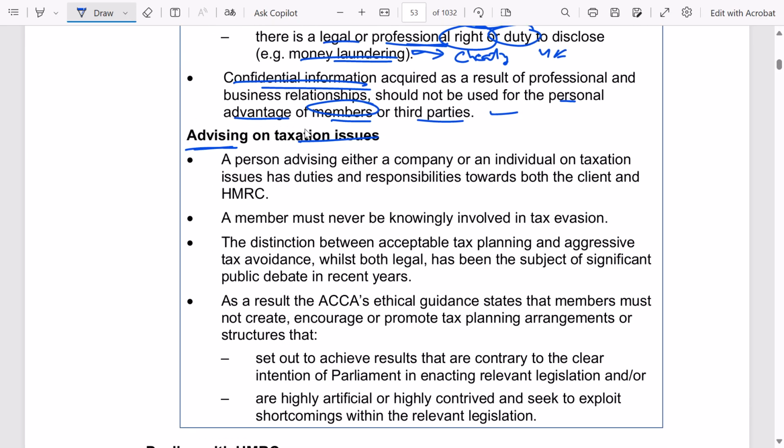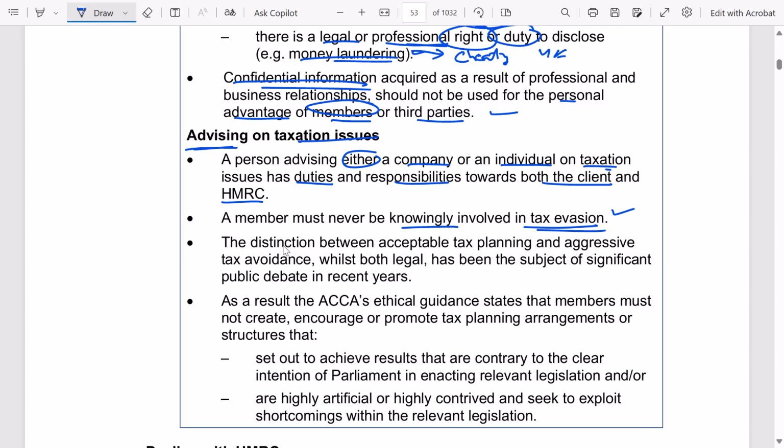Further, advising on tax issues. A person advising either a company or individual on taxation issues has duties and responsibilities towards both the client and HMRC. Towards the client, that means providing them the best possible advice, right? Relevant advice, competent services. And towards HMRC, not cheating, right? Not getting into tax avoidance or taking undue advantage of tax benefits provided by law. A member must never be knowingly involved in tax evasion. Obviously, unknowingly, if you don't know, then no one can do anything about it. But knowingly, you should not be part of tax evasion.